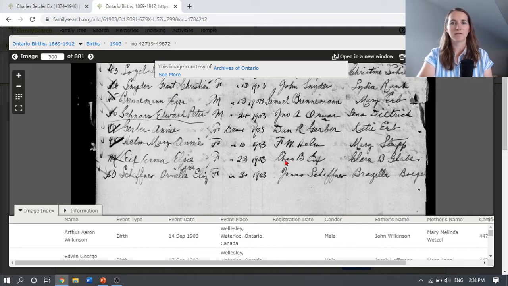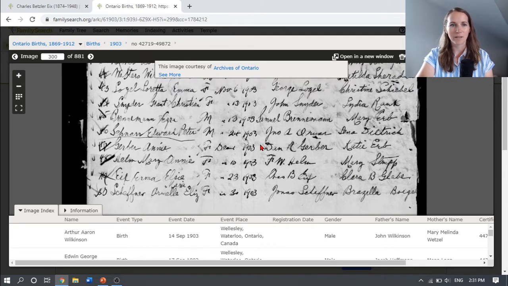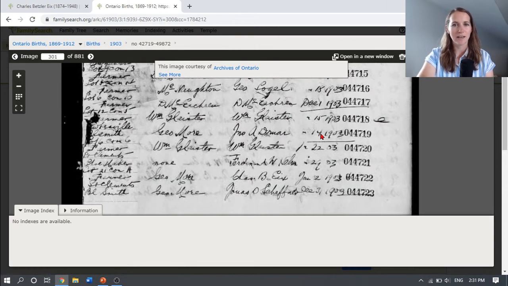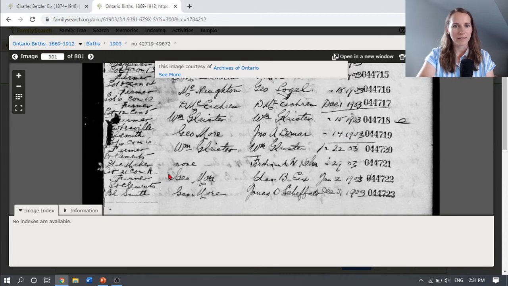CHAS is an abbreviation for Charles, so Charles B. Ikes is her father. Clara B. Glebe. It's Glebe on FamilySearch, so I'm not sure which one's right. Sometimes they use multiple spellings for their names, so don't let that stress you too much. Clara B. Glebe as the mother. Okay, let's actually arrow over. Sometimes there's more information in the next record, and there is. Okay, so she was the second to the last one here.